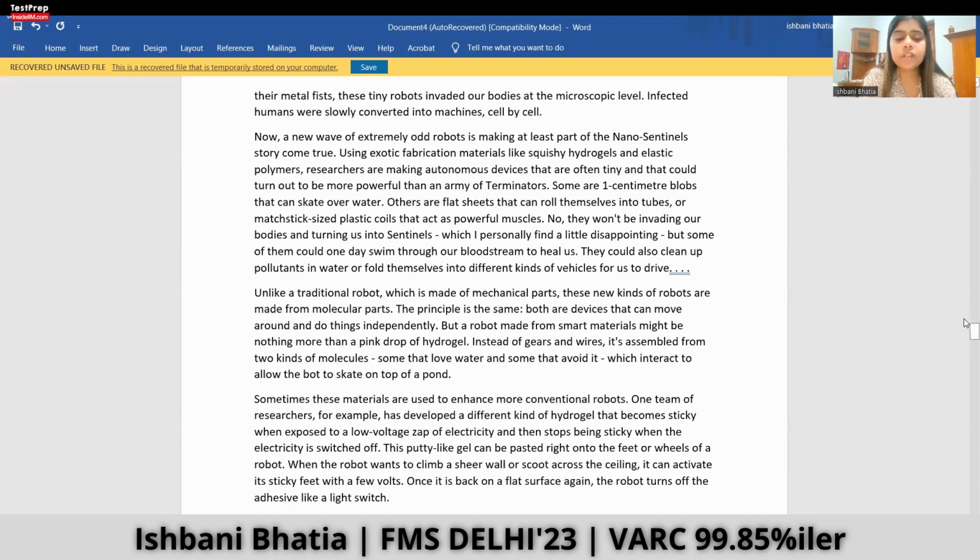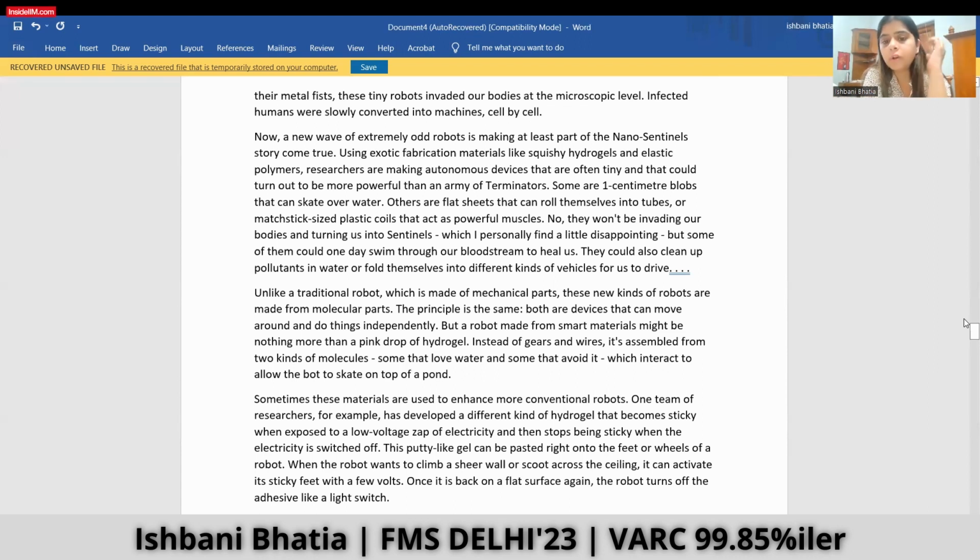Now, a new wave of extremely odd robots is making at least part of the nanosentinel story come true. Using exotic fabrication materials like squishy hydrogels and elastic polymers, researchers are making autonomous devices that are often tiny and that could turn out to be more powerful than an army of Terminators. So what the author says is, till now these types of microscopic heroes we have only seen in comic books, but now due to the efforts of some researchers, this is coming true.